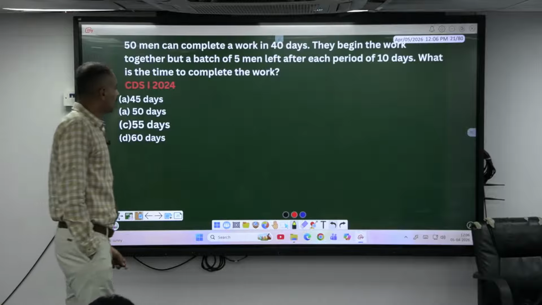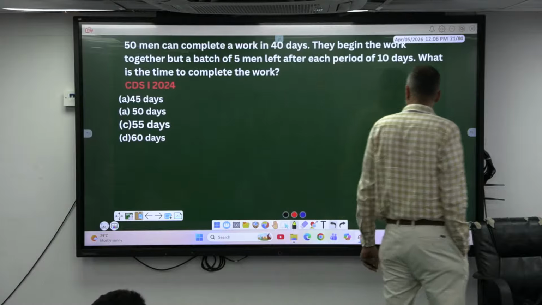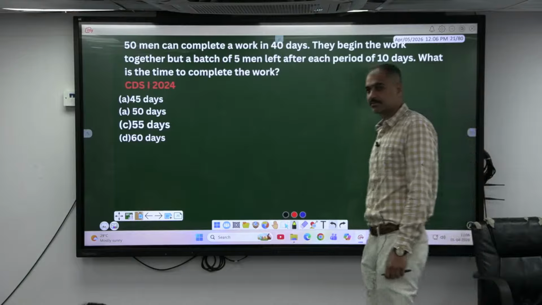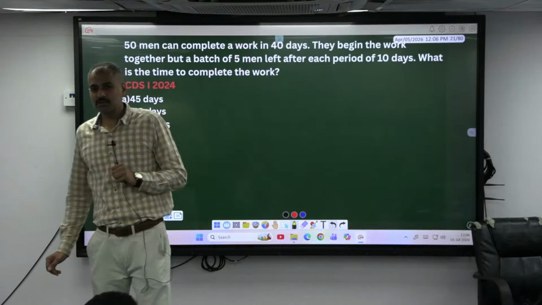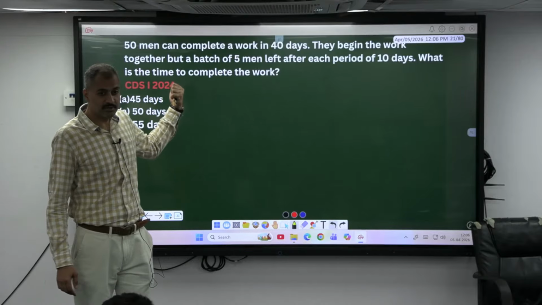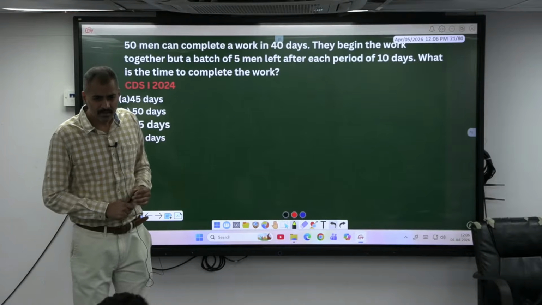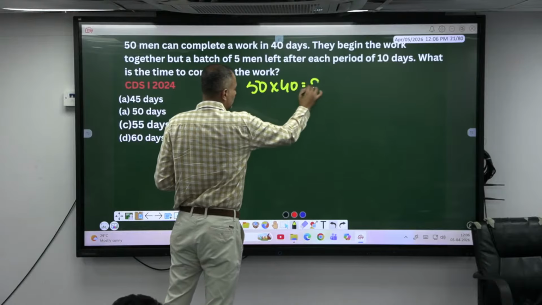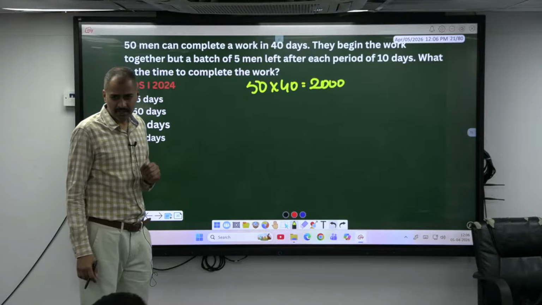50 men can complete a work in 40 days. They began the work together, but a batch of 5 men left after each period of 10 days. Okay, I'll give you the approach. You think. Initially, how much was the work? Based on this, 50 into 40, men into days, is equal to work. What is the work? 50 into 40. Yes, 2000 units of work is there, right? Or else you can keep it as it is, 50 into 40.